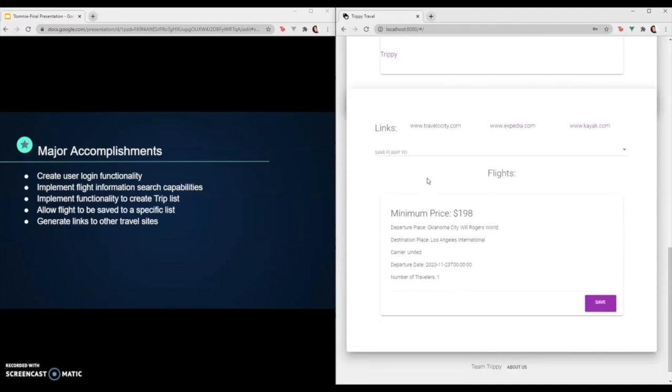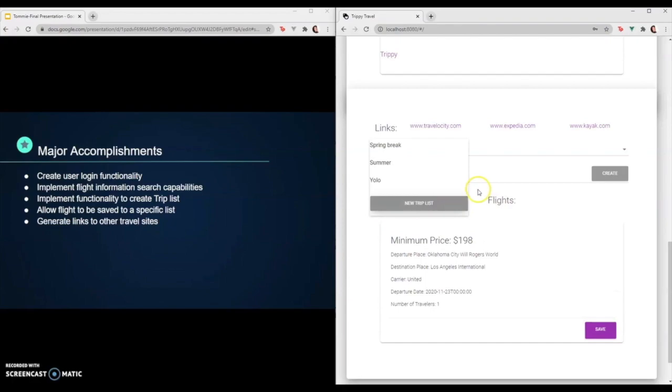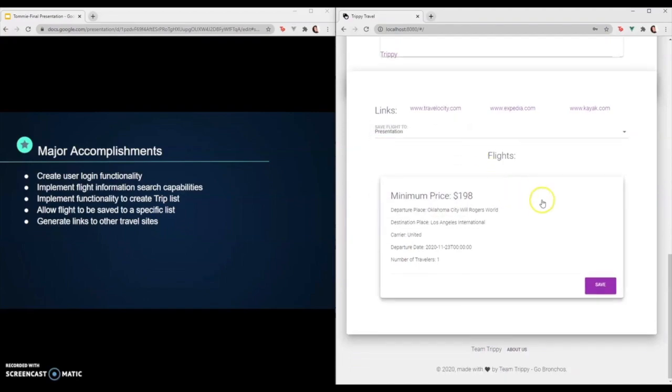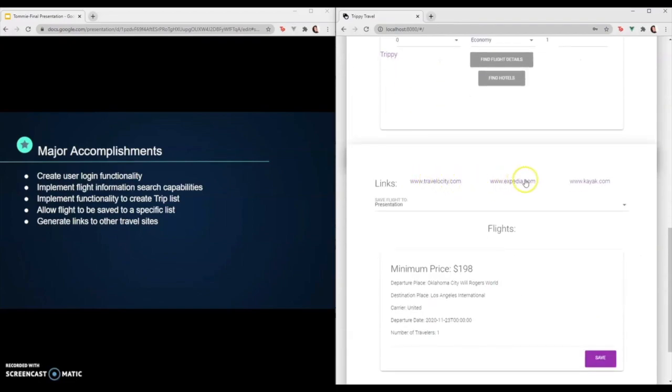Also, I implemented being able to create a trip list. I implemented being able to allow the flight to be saved to a specific list, and generate links to other travel sites.